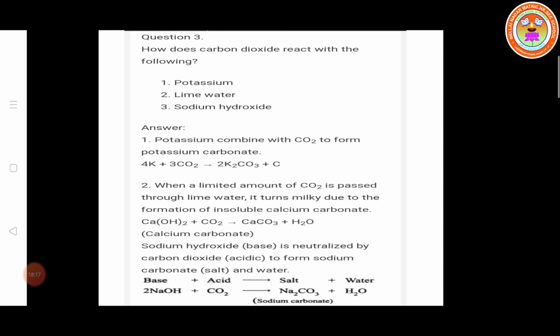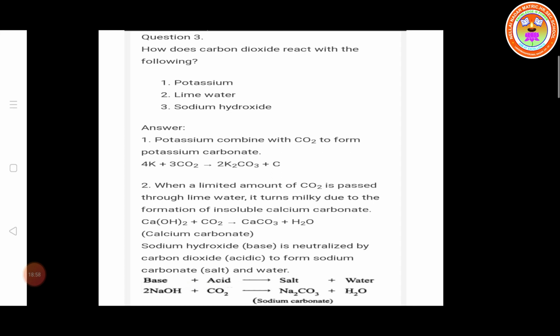So from the 3 carbon you have to put 2. Already we have 2, so 2 carbon. The remaining 1 carbon you have to write separately. So totally 3 carbon on the right hand side. Next, oxygen. Totally here we have 6 oxygen, but in front we have 2, so here you have to put O3. 2 into 3, 6 oxygen. So oxygen is balanced. So K2CO3, 2 moles, is called potassium carbonate.